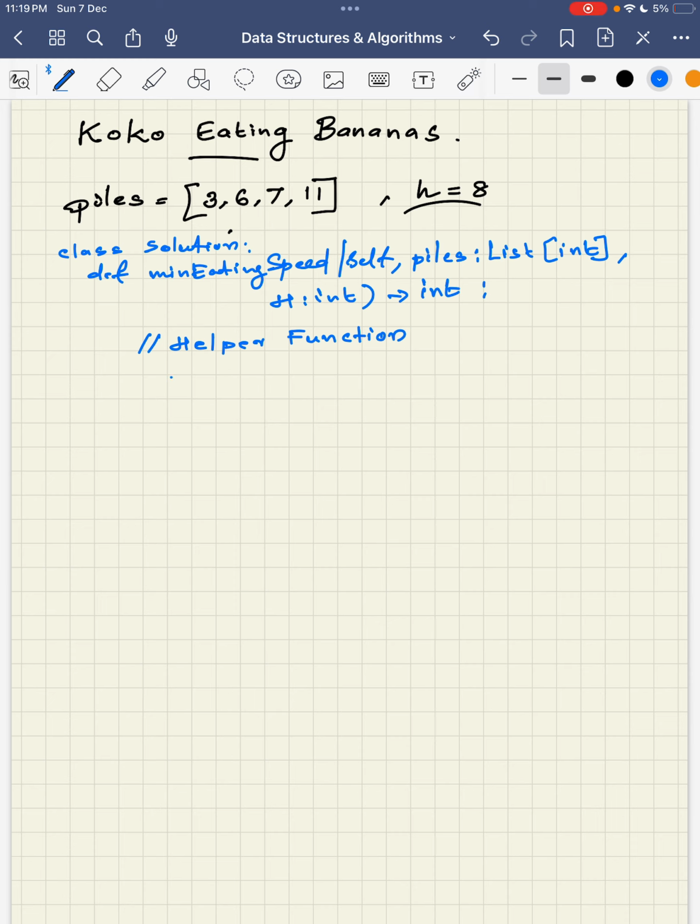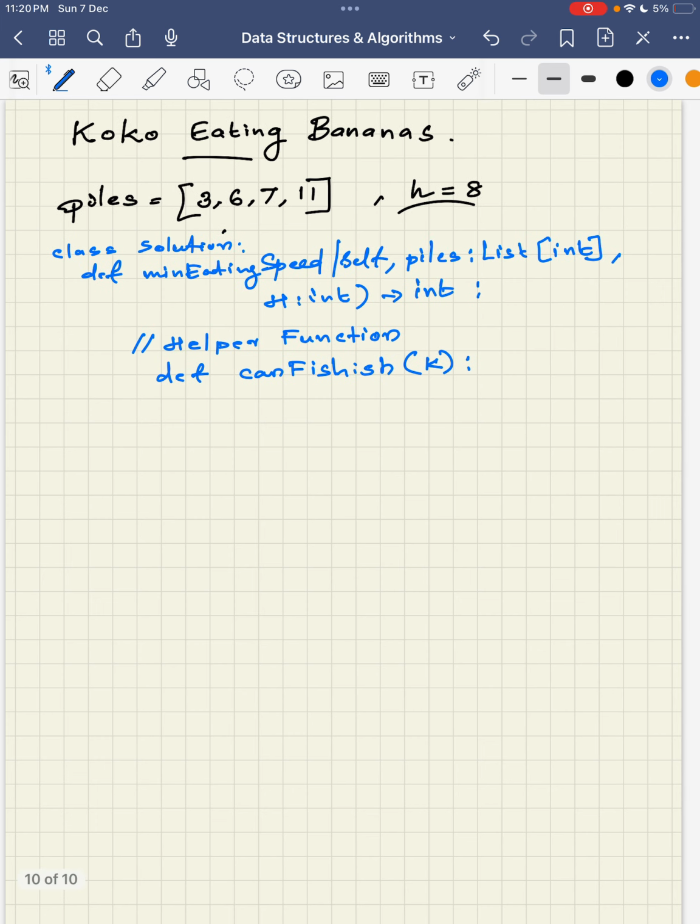Okay, so let's see what this helper function is doing. Define can_finish. This is nothing but a function that returns true or false based on an input argument k. If you insert the speed, it will evaluate whether Koko is able to finish all the piles or not based on the current speed. That's what this helper function does. It will return yes if it can finish. If it returns no, that means it cannot finish, and you should increase the speed. That's what it is going to tell.